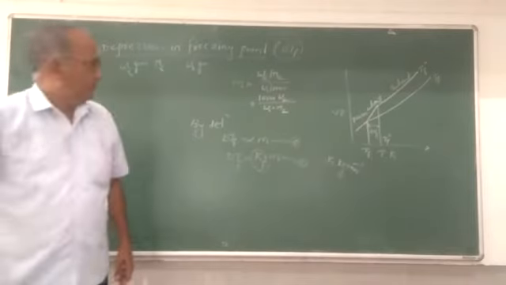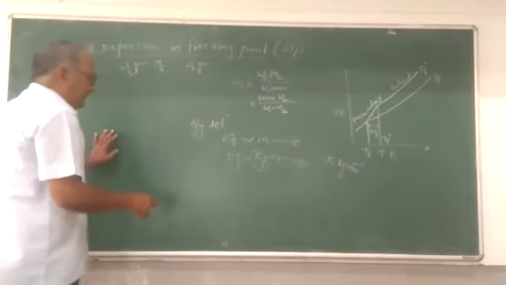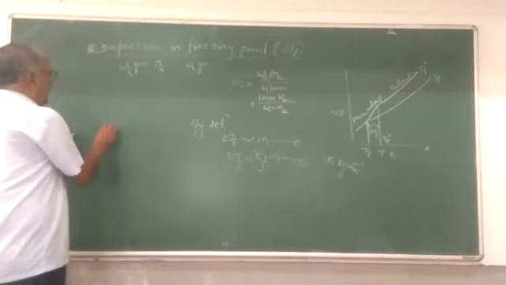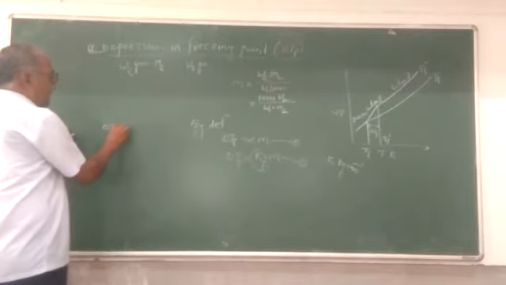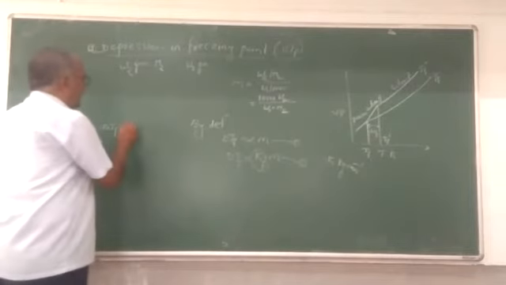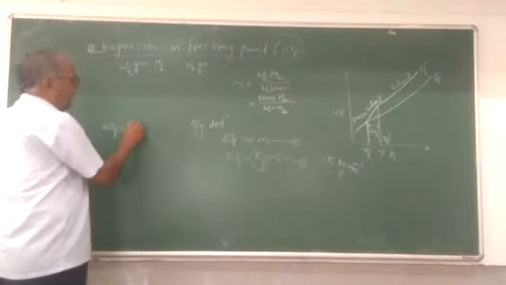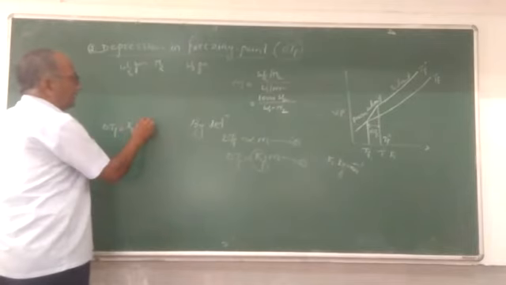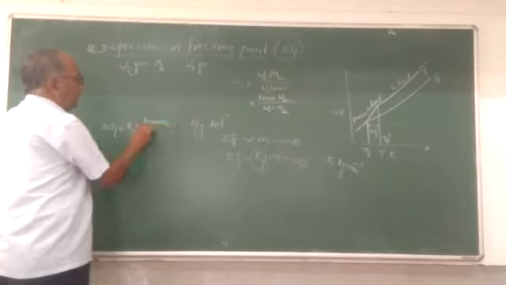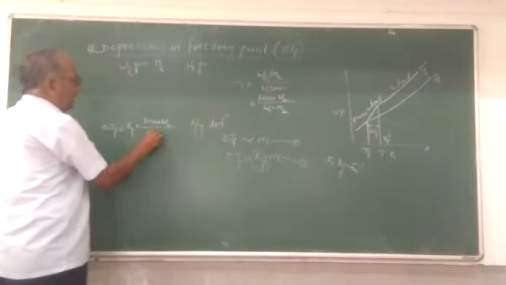Now when you substitute this value in equation 2, we get delta Tf is equal to Kf into m, molality, is equal to 1000 into W2 divided by W1 into M2.